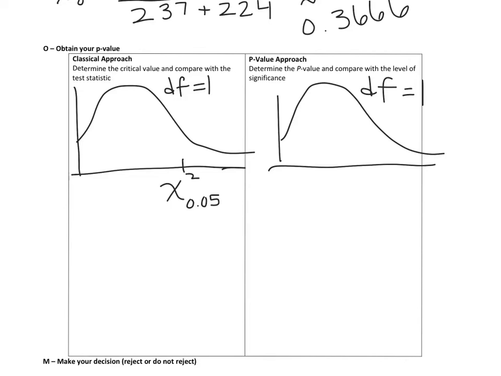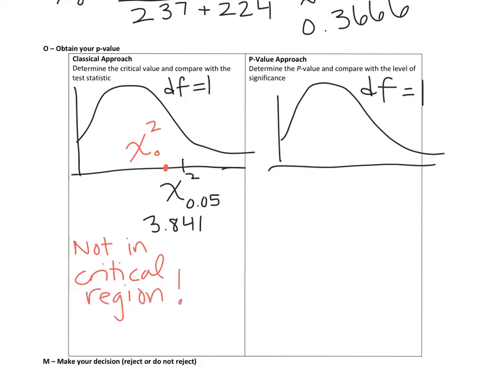Again, you can use your chi-squared distribution chart for this. And we're going to find that this is equal to 3.841. And our test statistic is 3.666. So our test statistic is just barely in the OK zone. So this is not in the critical region. All right, so we know we're not going to reject the null.